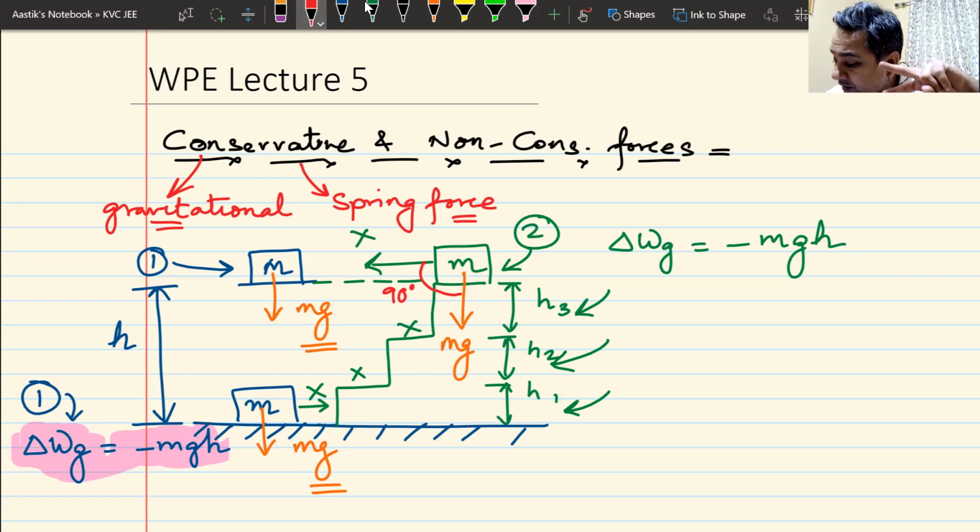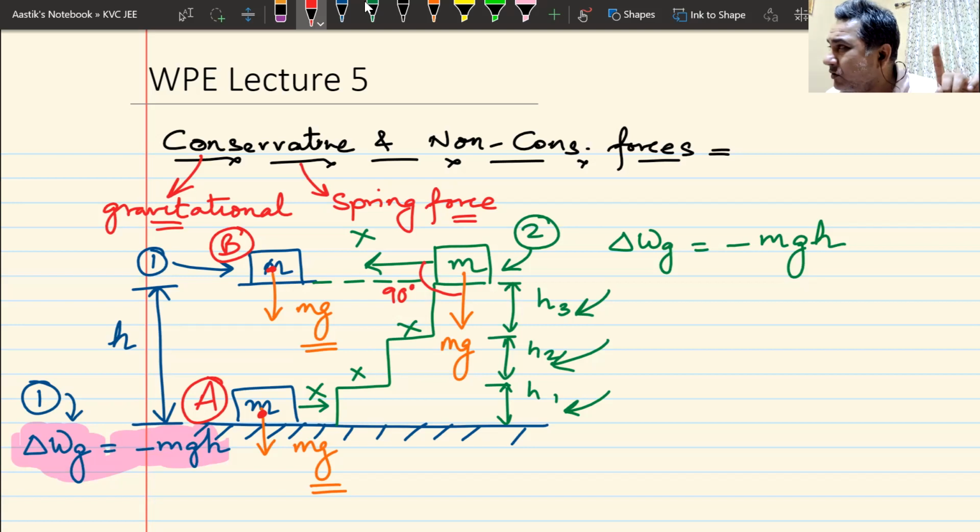What are the two factors? It only depends on the initial position A and the final position B. Basically, it only depends on initial and final position. It does not depend on path. It is path independent.